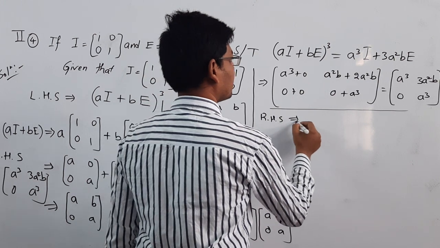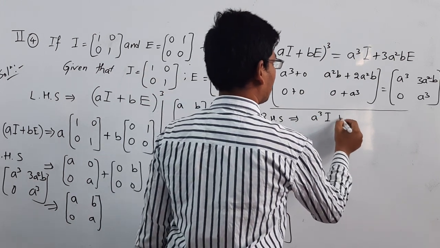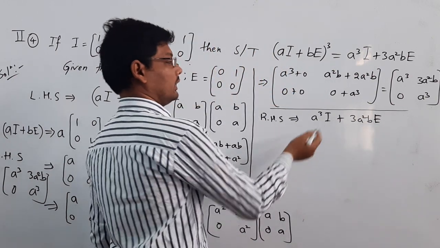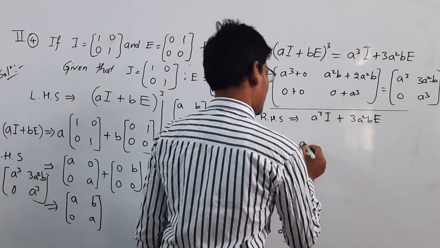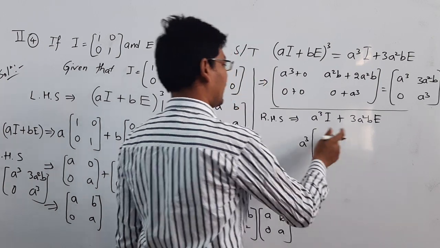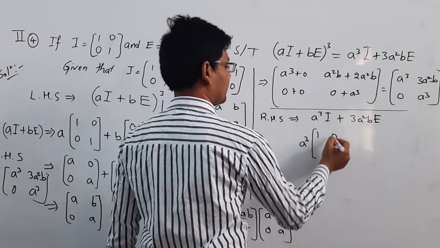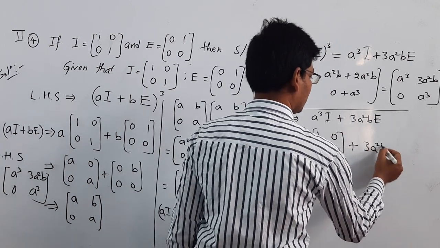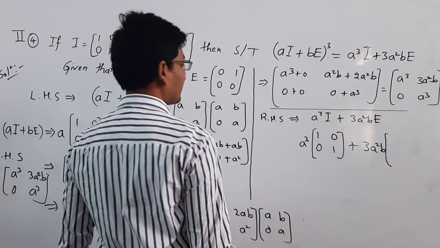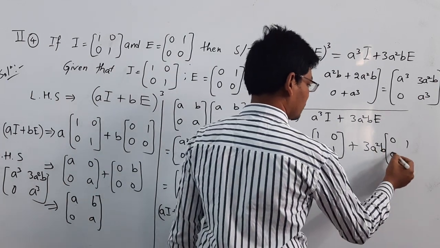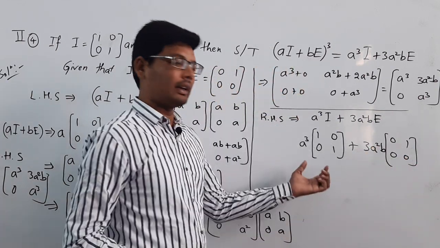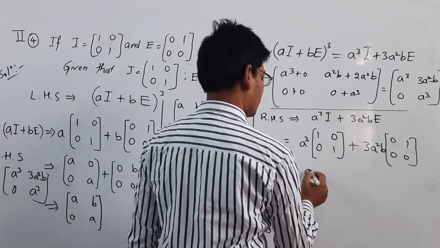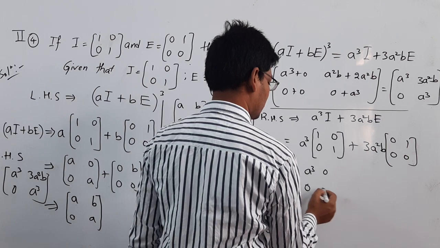RHS is nothing but a cube into I plus 3a square b into E. Let's substitute the values of I and E. I is the identity matrix [1 0; 0 1] plus 3a square b into E, which is the 2 by 2 matrix [0 1; 0 0]. Let's multiply the coefficients to the matrices here: a cube into 1 is a cube, plus 0, 0, a cube.